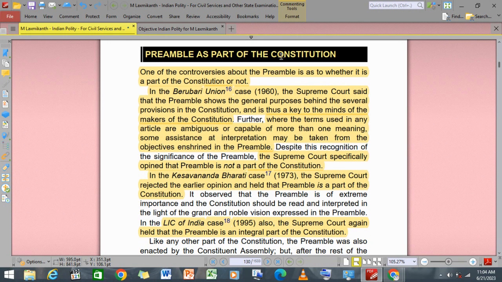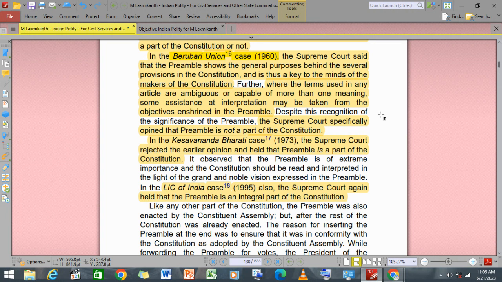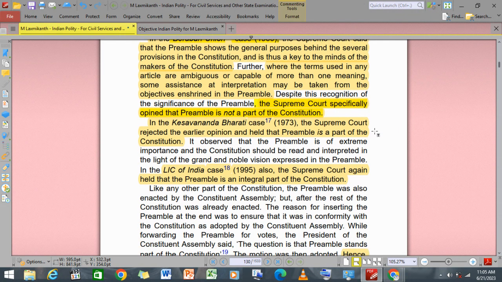Now, the preamble as part of the Constitution. One of the controversies is whether the preamble is part of the Constitution or not. In the Berubari Union case of 1960, the Supreme Court said that the preamble shows the general purpose behind the several provisions of the Constitution, thus it is the key to the minds of the constitution makers. Where the terms of articles are ambiguous and capable of more than one meaning, some assistance in interpretation may be taken from the objectives in the preamble. And in the Berubari case, the Supreme Court said that the preamble is not part of the Constitution.